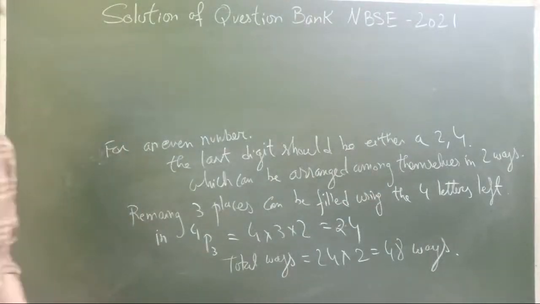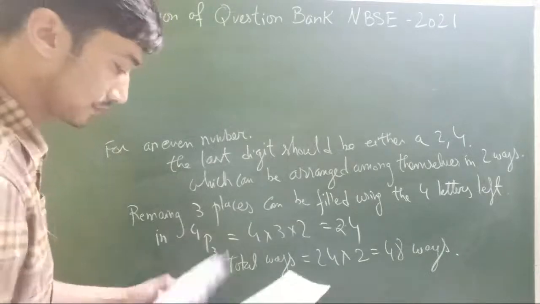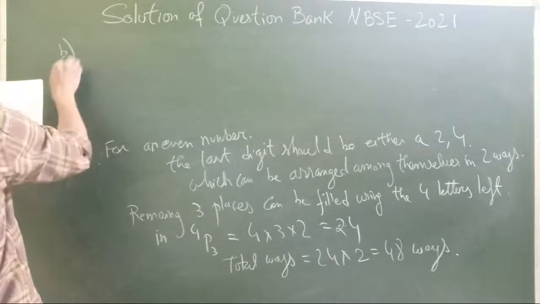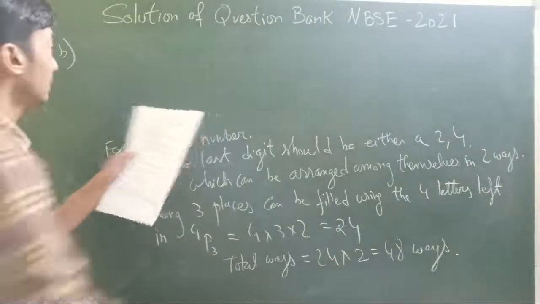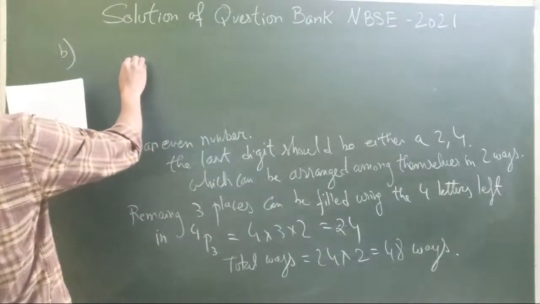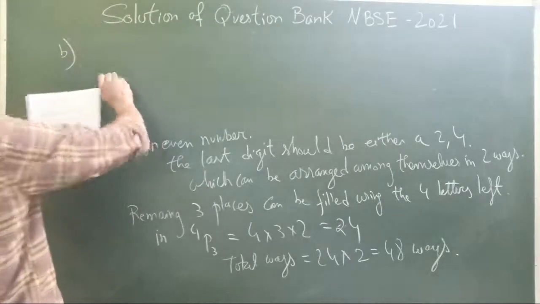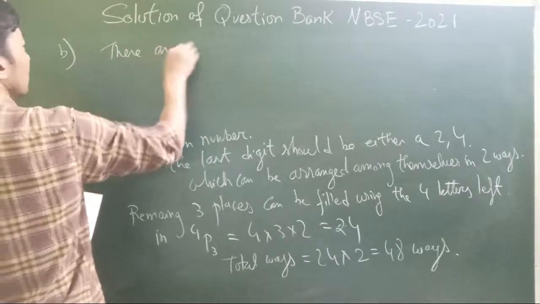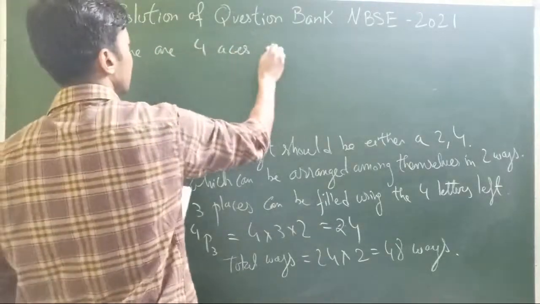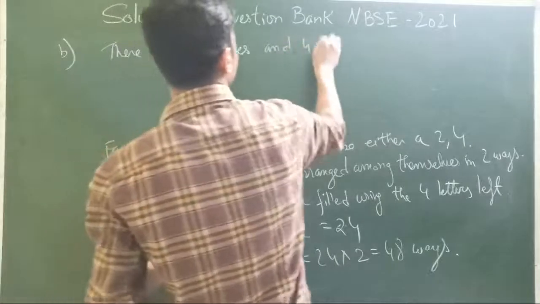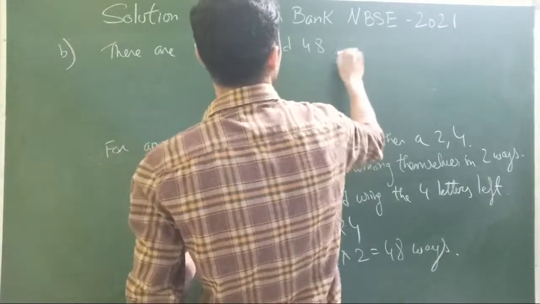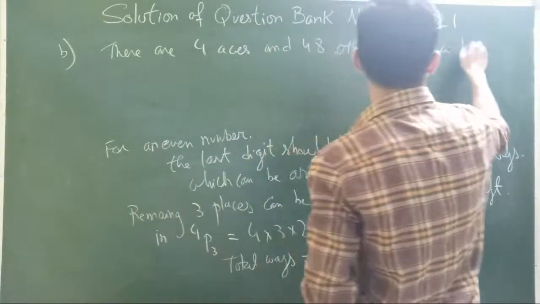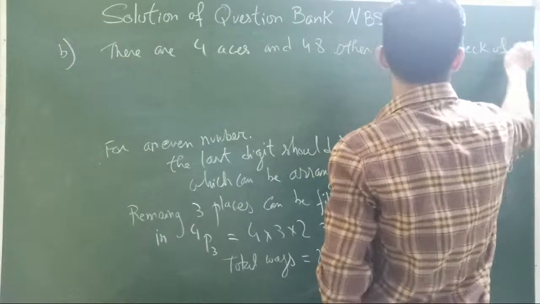Alright, let's go to the second part, that is: determine the number of 5-card combinations out of a deck of 52 cards if there is exactly 1 ace in each combination. There are 4 aces and 48 other cards in a deck of 52 cards.